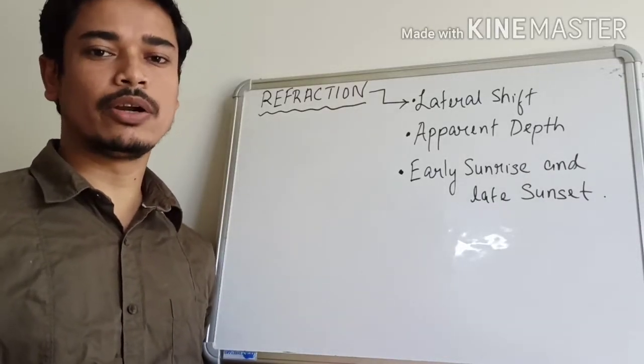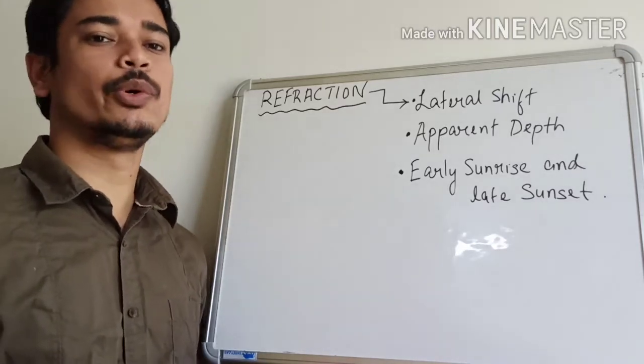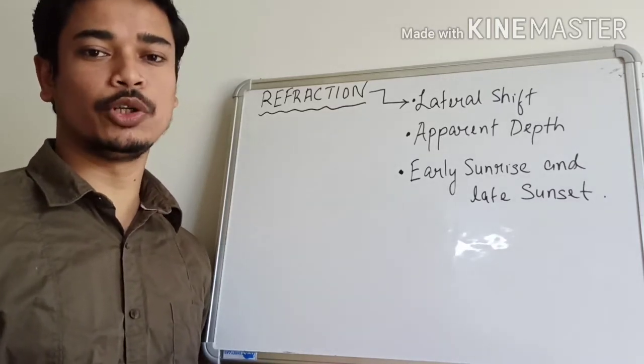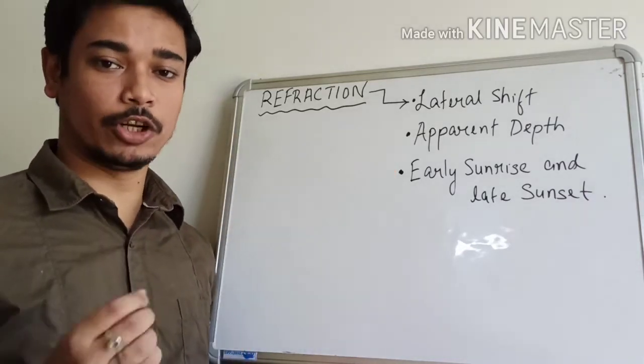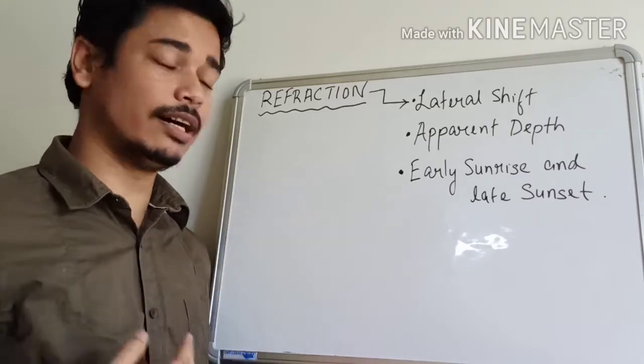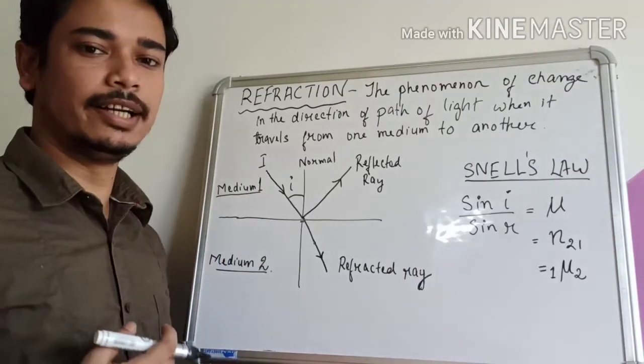In today's video, we are going to discuss the phenomenon of refraction. After studying the phenomenon of refraction, we will study the lateral shift produced in a glass slab. Then after that, we will study the apparent depth of an object and the early sunrise and late sunset. So here we consider a ray diagram.